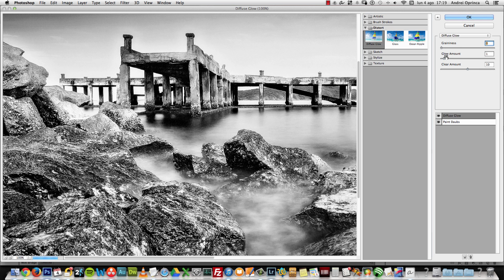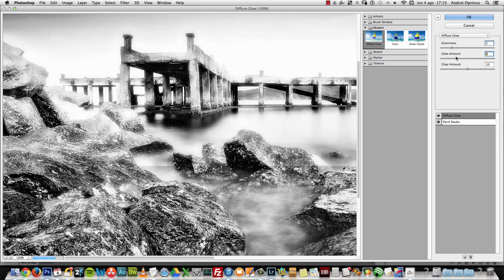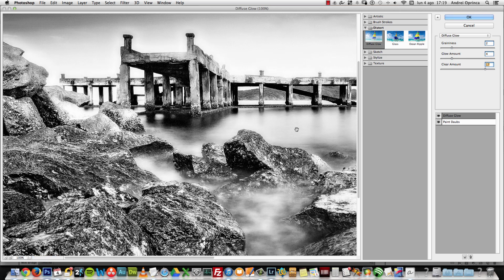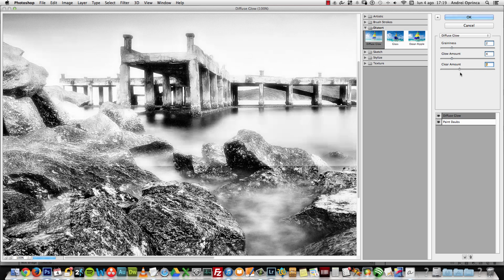The settings here depend on what you like. If you add graininess, you get some noise on the image, which on black and white images in many cases looks really nice, so it's just a matter of seeing what you like. With the glow amount, of course, you can add the amount of glow, and if you increase the clear amount, you'll have bigger but softer glows.